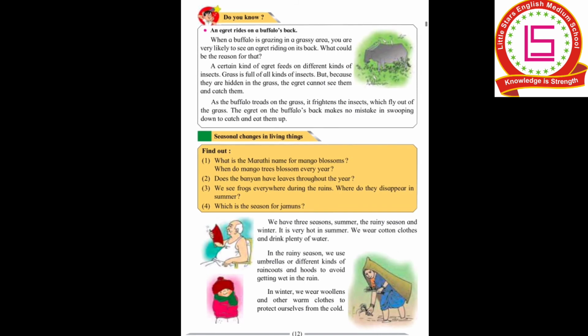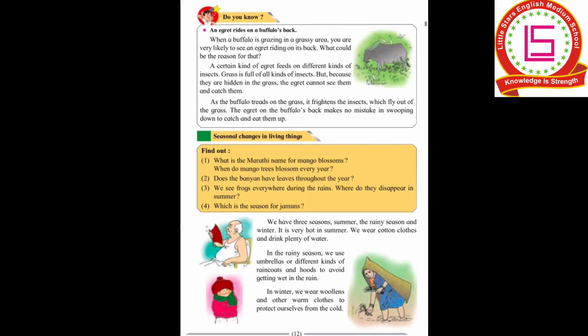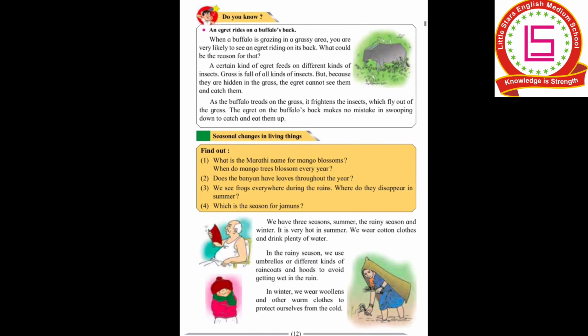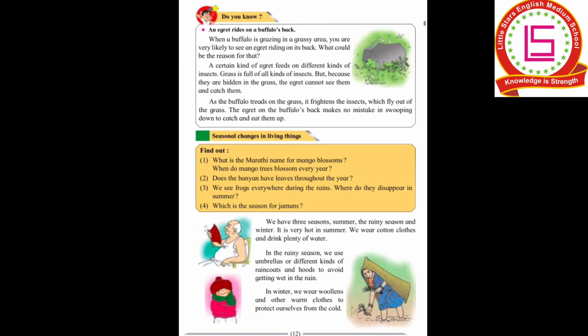Now we'll see some seasonal changes in the living things. Which are the seasonal changes that occur in our living things? That also we'll see now. We have 3 seasons. This we all know. Which are the 3 seasons? They are summer, rainy season and winter season. It is very hot in the summer. We wear cotton clothes and drink plenty of water. All of this, we usually do.